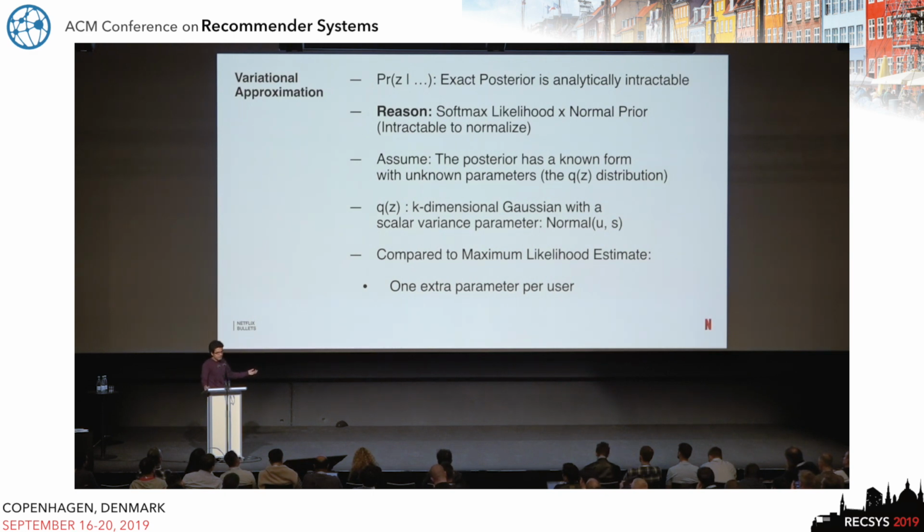So in this case, the variational approximation is a k-dimensional Gaussian which has a mean and a scalar parameter for variance. So basically, we have introduced one additional parameter. Traditionally in maximum likelihood estimates, you would solve directly for Z, but here, instead of solving for Z, you solve for a distribution on Z, which has a mean vector mu and a single scalar parameter. So it's basically like an isotropic Gaussian to capture the uncertainty. We haven't added a lot to the model, but one additional parameter per user to capture the uncertainty.